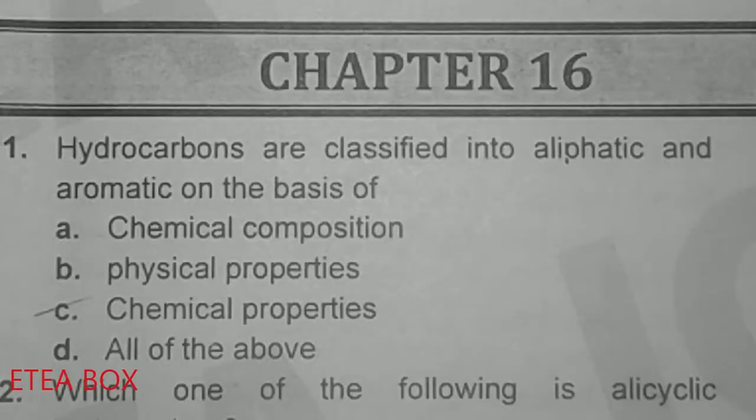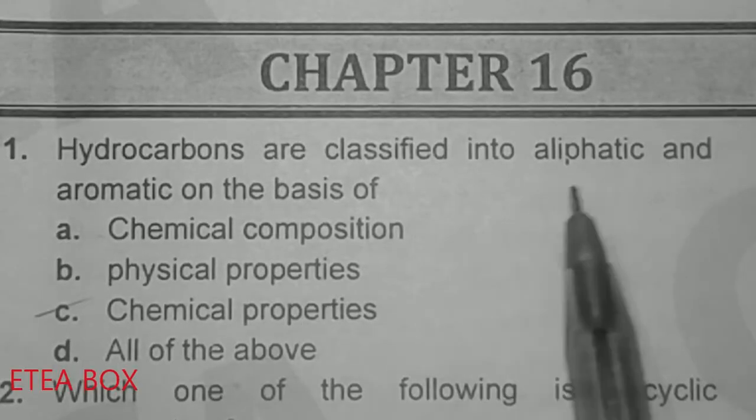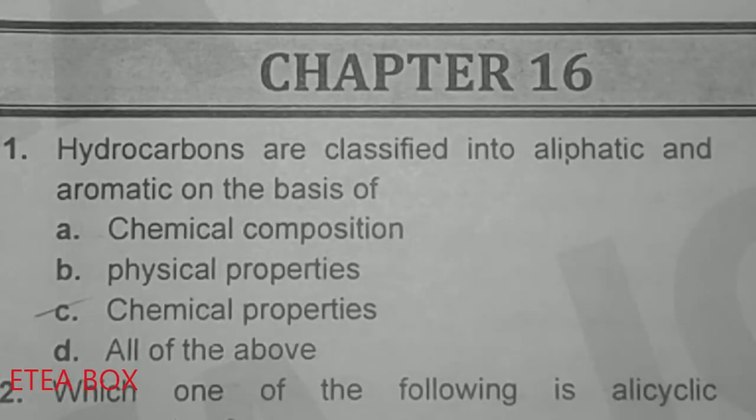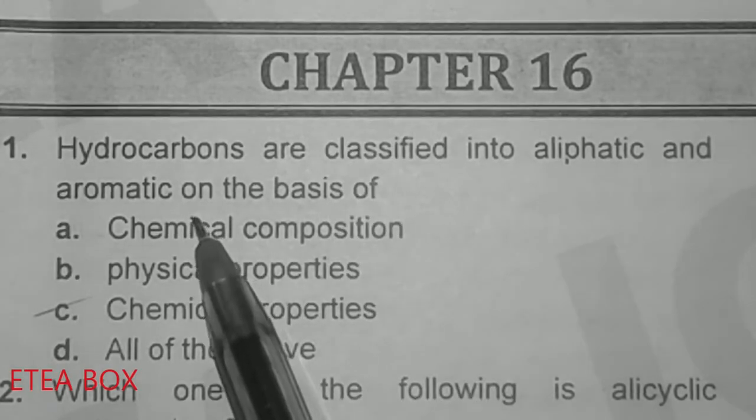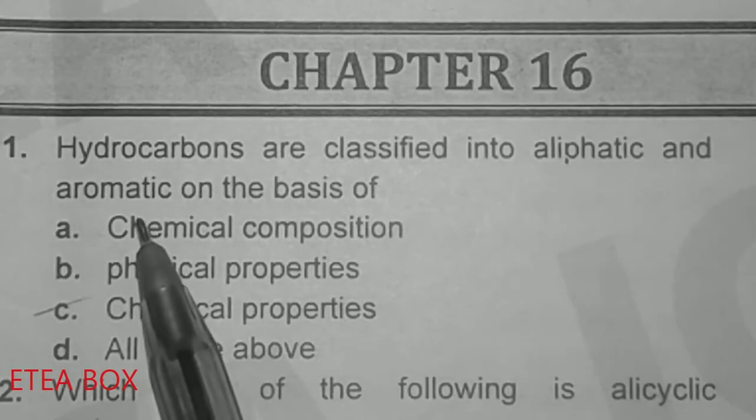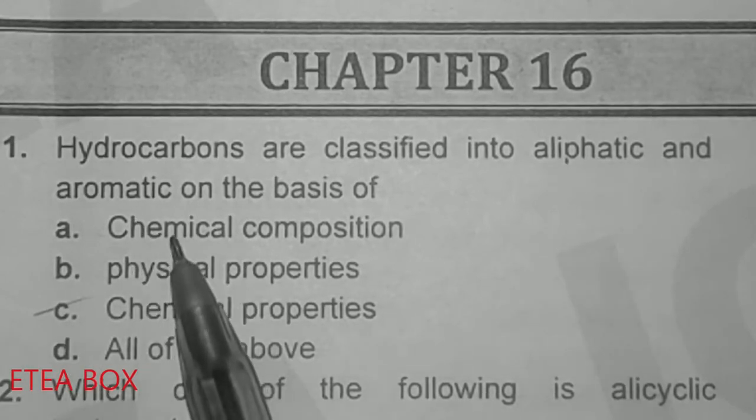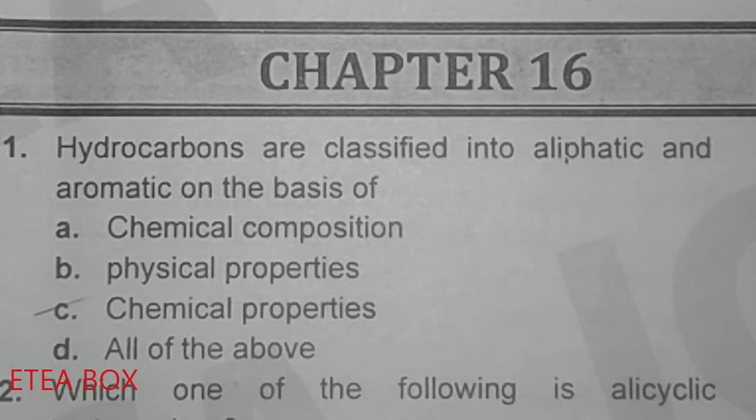First MCQ: hydrocarbons are classified into aliphatic and aromatic on the basis of. Now look at option A, chemical composition. This one is wrong, because what is chemical composition? Both are made up of carbon and hydrogen chemically, so we can say that they are the same in chemical composition.